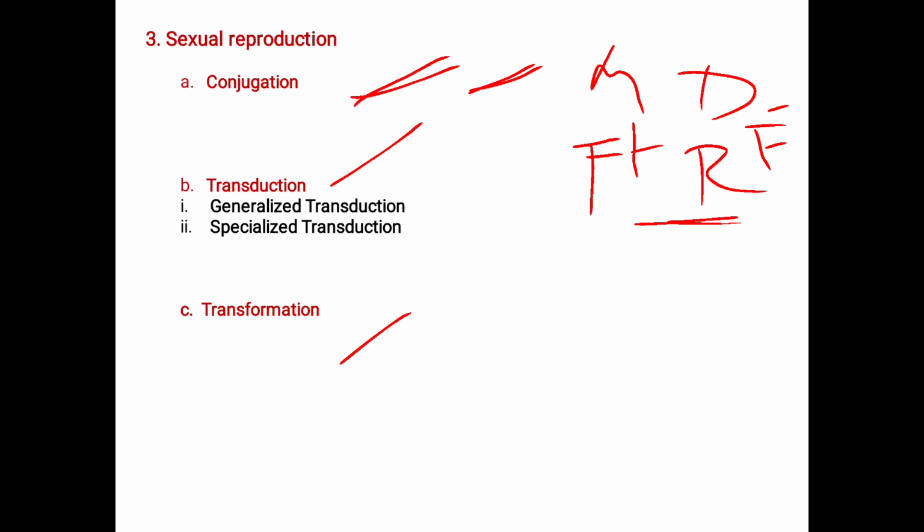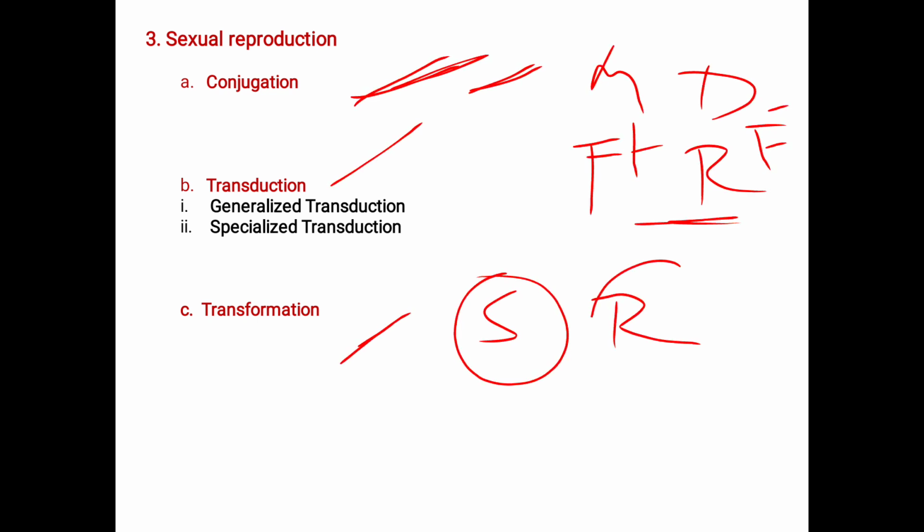This is seen in the conjugation part. Under the transduction, we studied the generalized transduction and the specialized transduction. In transformation, we saw the Griffith experiment where S strain or R strain, where S is the smooth strain and R is the rough strain, that is the virulent and the non-virulent.